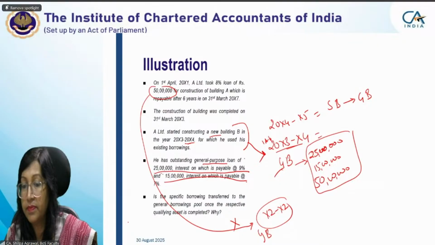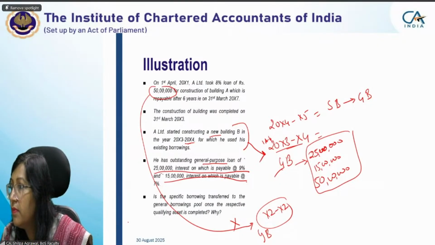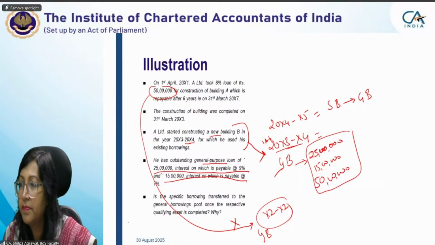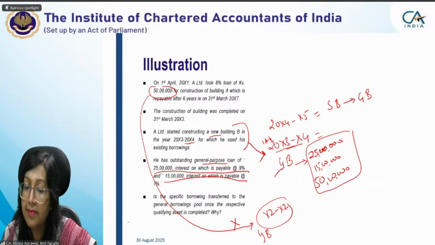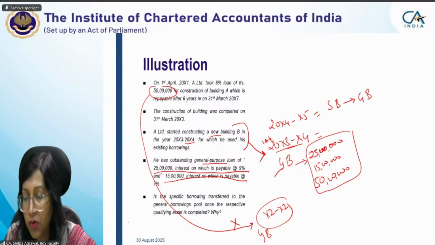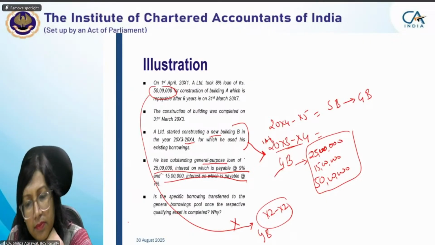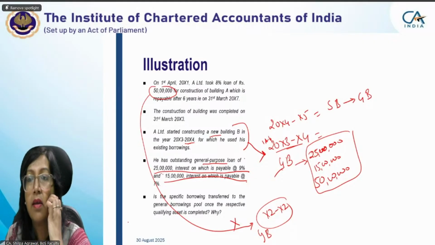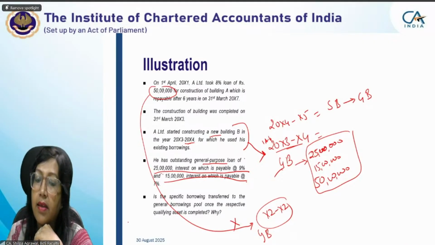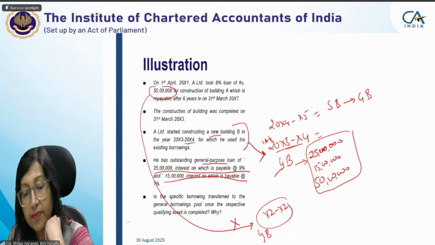Got it? Yes, ma'am. For the new building B, the utilization amount is not given in this case. If the amount is given, then for all three borrowings we calculate the interest, add all the interest, take the total value, and compute the weighted average rate of interest. In this case, 8.11 is coming. Since the utilization value is not given, we will not give that answer to this.